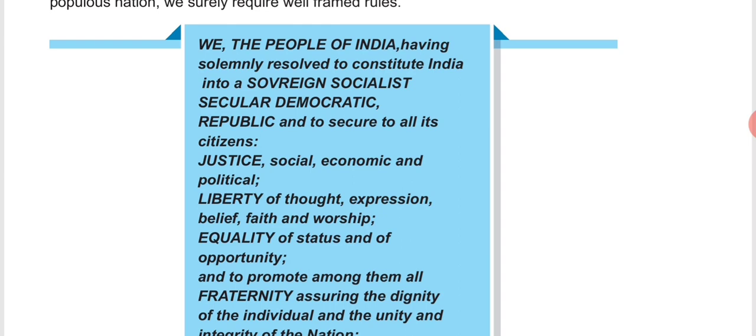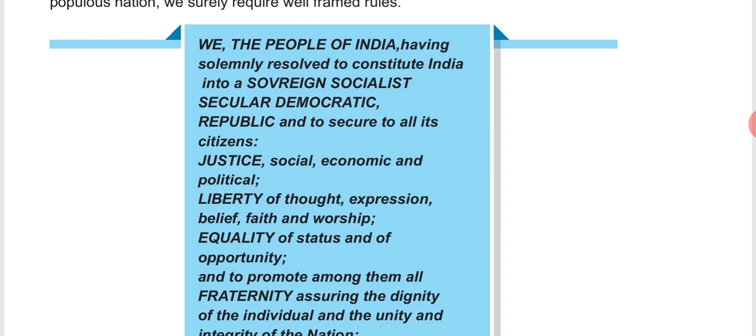So we can say that India is a sovereign state, which means that it is an independent authority and it is not dependent on any other external power. That is the meaning of sovereign. In simple words, sovereign means it has the power to do whatever it wants without the control of anyone.